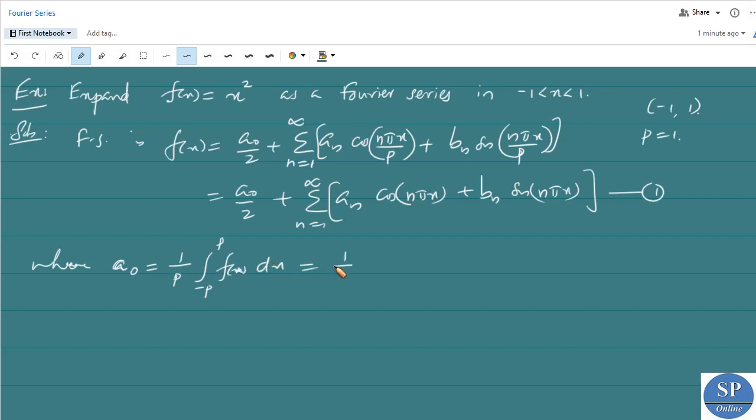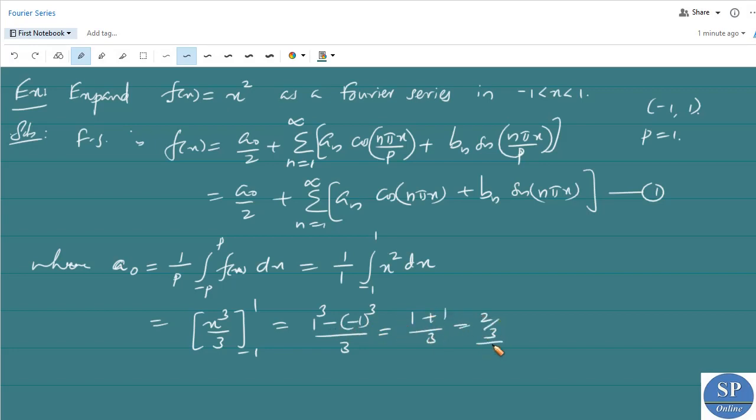This is nothing but 1 by p is 1, so 1 by 1 into the integral from minus 1 to 1 of f of x, which is x square, dx. This is equal to x cube by 3 from -1 to 1. So this is equal to 1 cube minus -1 whole cube divided by 3, that is 1 plus 1 divided by 3, that is 2 by 3.